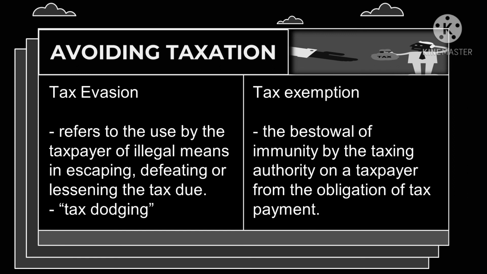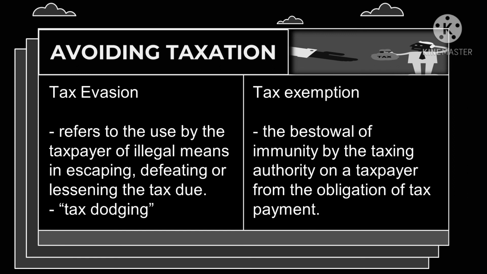And last, we have tax exemption, which is the bestowal of immunity by the taxing authority on a taxpayer from the obligation of tax payment. It means tax exemption is the right to exclude all or some income from taxation, especially by federal or state governments.